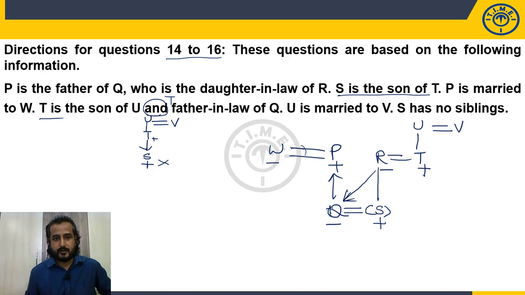So P is the father of Q. Q is the daughter-in-law of R. S is the son of T. P is married to W. T is the son of U. And T is the father-in-law of Q. U is married to V. S does not have any siblings. But still, you are unable to decide the genders of U and V. Fine, no issue. Let's move ahead. It takes a maximum of 1 minute to complete it. Now let's answer the questions.